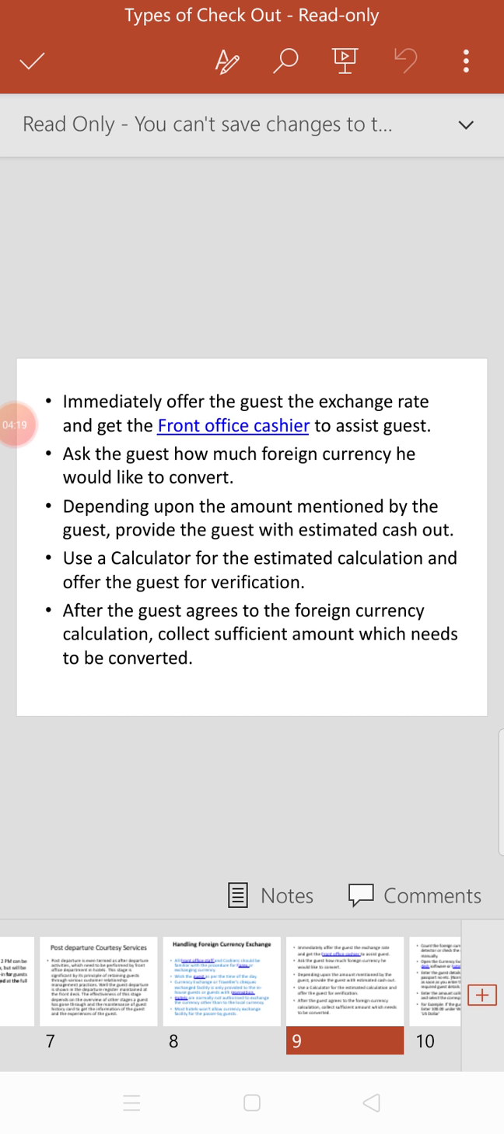The next step is to immediately offer the guest the exchange rate and get the front office cashier to assist the guest. Then ask the guest how much foreign currency he would like to convert. Depending upon the amount mentioned by the guest, provide the guest with the estimated cash out. Use a calculator for calculating and show it to the guest for verification. After the guest agrees to the foreign currency exchange calculation, collect the sufficient amount which needs to be converted.